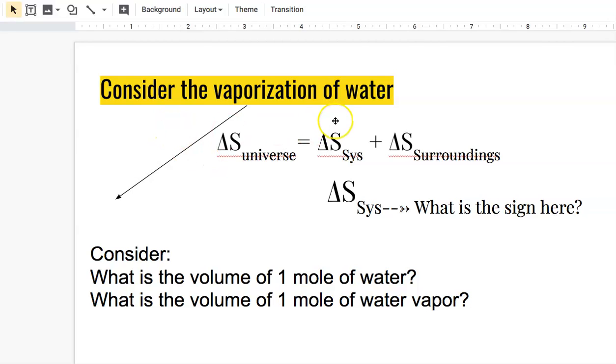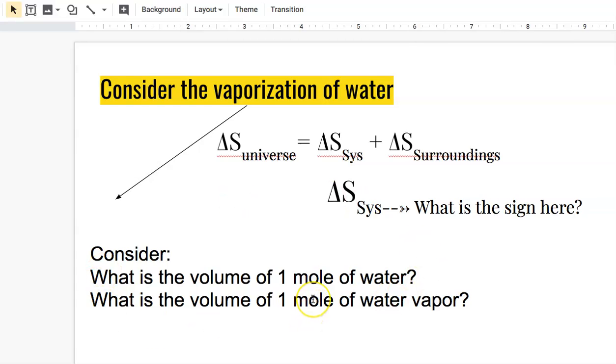Let's think about the vaporization of water. Again, the delta S of the universe is equal to the delta S of the system plus the surroundings. If the water is vaporizing, is the delta S of the system increasing or decreasing? Again, you can pause the video and think about your answer for a moment. While you do that, consider what's happening to the volume of that water as a liquid as opposed to as a gas. Pause the video and think about it.